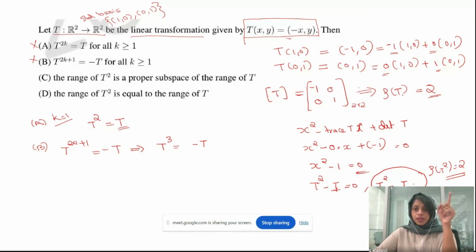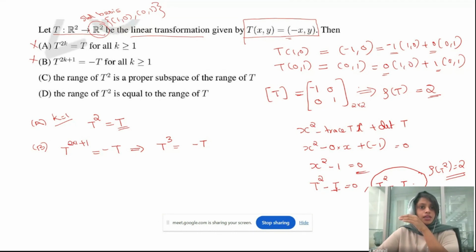Here the rank of t is 2, which means it will be isomorphic to our R2. Correct? Because t is a mapping from R2 to R2, and its range will contain the entire R2, right?